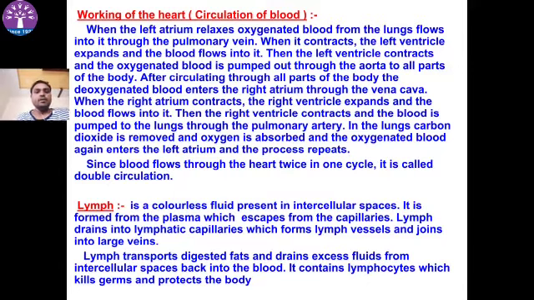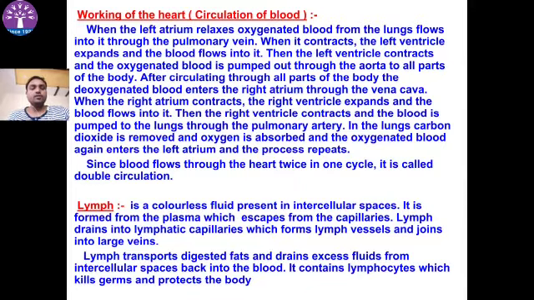When the right atrium contracts, the right ventricle expands and the blood flows into it. Then the right ventricle contracts and the blood is pumped into the lungs through the pulmonary artery. In the lungs, carbon dioxide is removed and oxygen is absorbed. We already learned this in the respiration process. Again, oxygenated blood enters the left atrium and the process repeats. Since the blood flows through the heart twice in one cycle, it is called double circulation. So humans have a double circulation system.